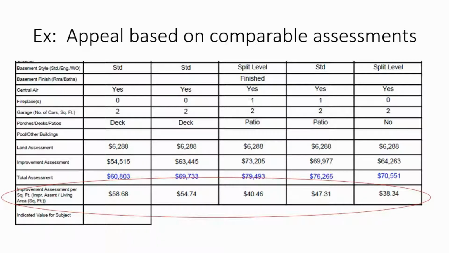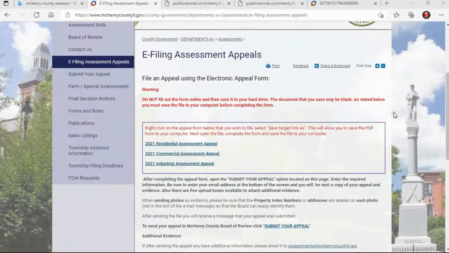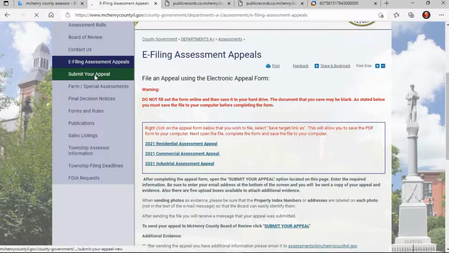You want to make sure that it's a significant amount. Like, for example, if you just submit comps that are just $2 or $3 lower, that wouldn't be significant enough for the Board of Review to determine or lower the assessment of your home. But again, make sure all of this information is filled out, especially the square footage, so you can make a proper calculation. Now, when you have your appeal paperwork filled out, perhaps you have it scanned, or that type of thing, you can then go to submit your appeal.